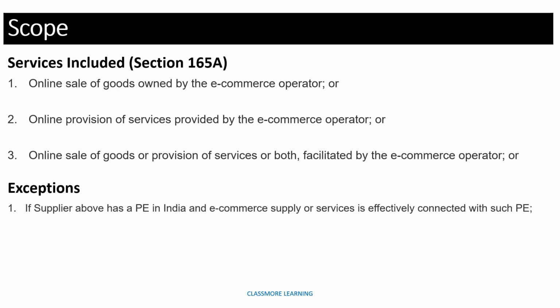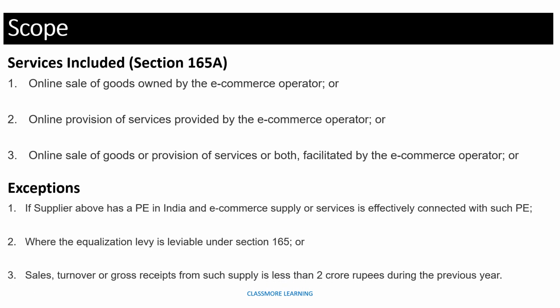First exception is similar to what we read in 165. And if there is any levy which is already enforceable in 165, then it will not fall under 165A. And if the total sales or turnover or gross receipts from such suppliers is less than 2 crore, it means the supplier who is providing such kind of services, and the total sale of that supplier is less than 2 crore during the previous year, then it will not fall under 165A.